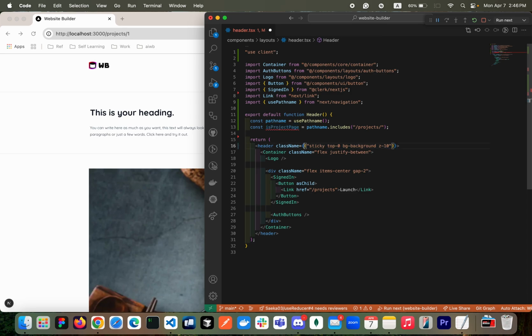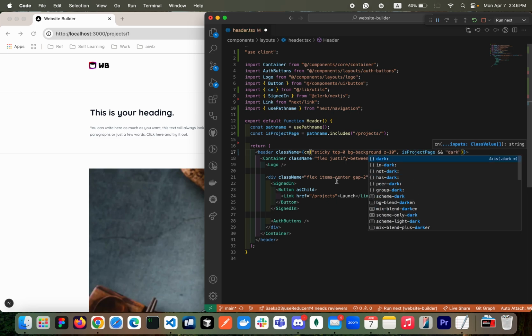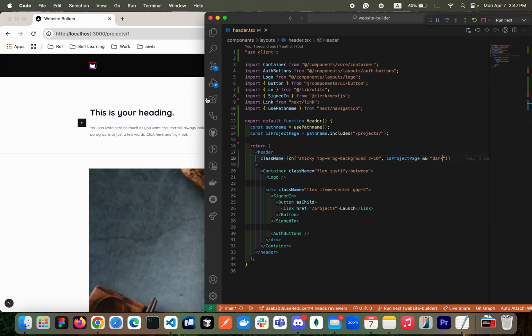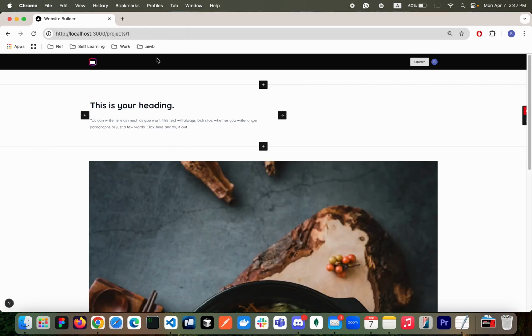Okay, so here give the cn utility function. When it is a project page, then I'm going to give the dark theme this time. Oh, looking good. And I want to make the padding a little bit different too. So in the container here, I'm gonna also give the cn utility function. If it is a project page, then py maybe 4, because while they're building the website, they are more likely focusing on this main section, right? So just trying to minimize the header.